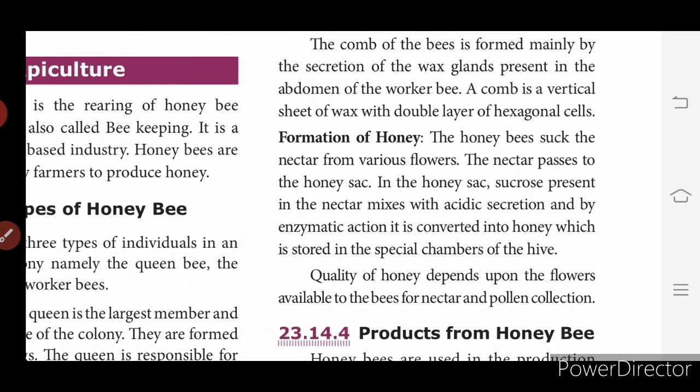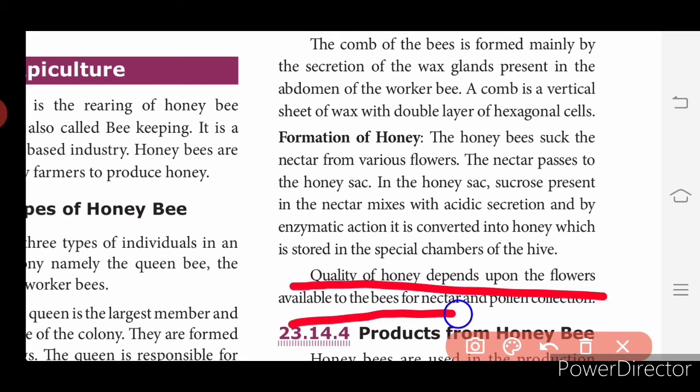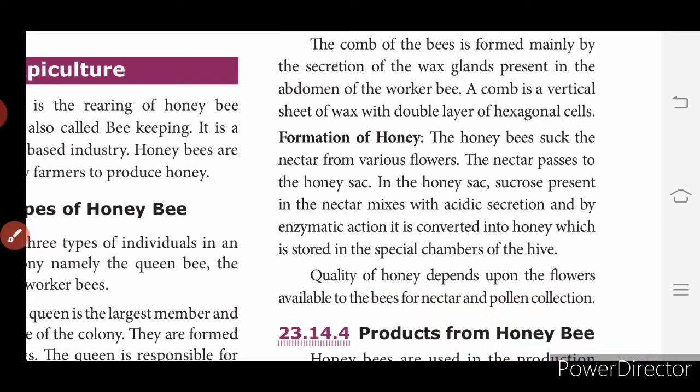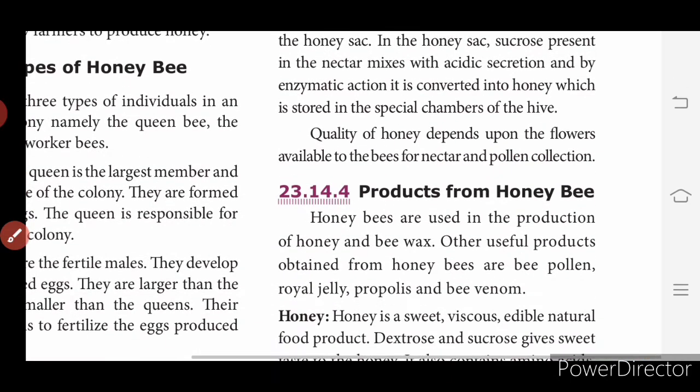The nectar passes to the honey sac. In the honey sac, sucrose present in the nectar mixes with acidic secretion, and by enzymatic action it is converted into honey, which is stored in the special chambers of the hive. The quality of honey depends upon the flowers available for the bee's nectar and pollen collection. So with the help of the pollen, honey is getting secreted.